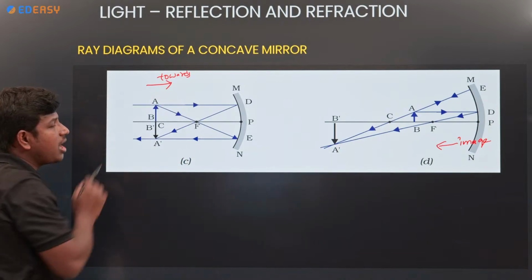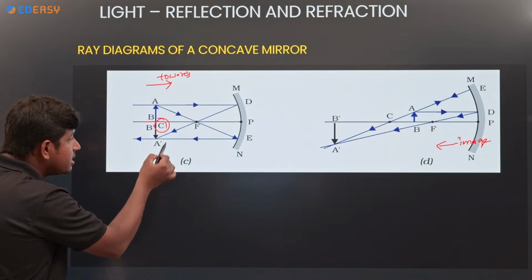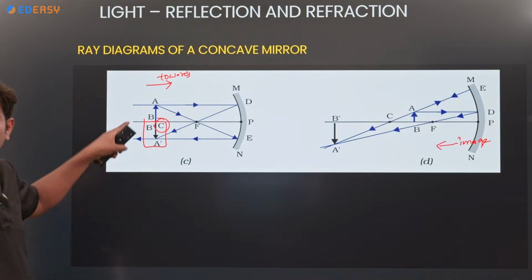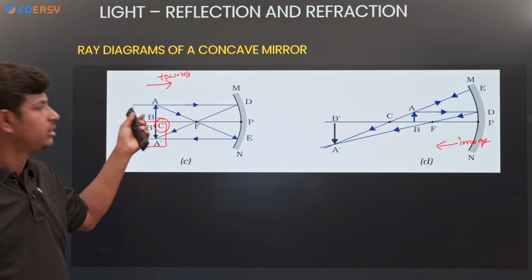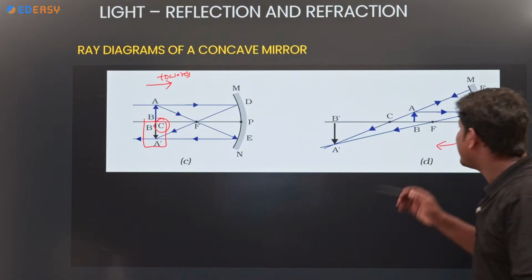This time, where is the object? At C. Where is the image? The image is also at C only. Look at the diagram. Object at C, image also at C. Now in this case, where is the object?